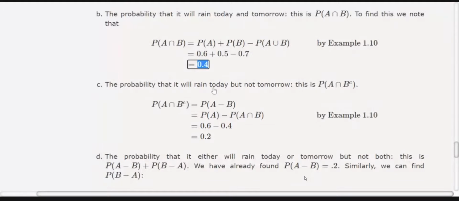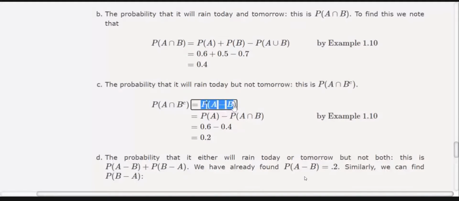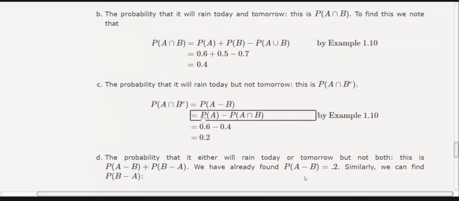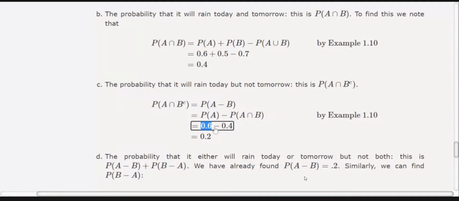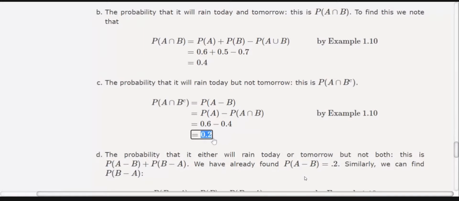Now the probability that it will rain today but not tomorrow means the probability of A intersection B complement. We have already proved in set theory that A intersection B complement is equal to A minus B, because these two sets are equal. And we have proved that the probability of A minus B is equal to the probability of A minus the probability of A intersection B. The probability of A is given, the probability of A intersection B was already calculated in the previous step, and finally you have the result.